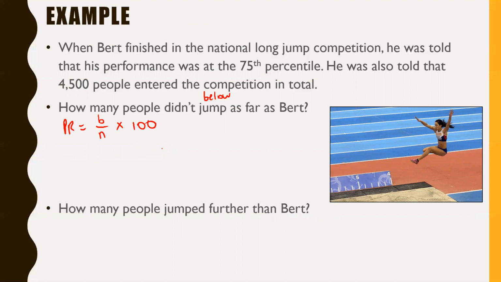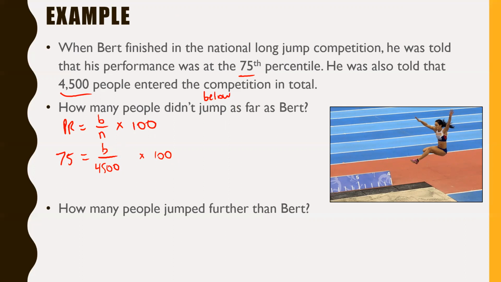Let's ask ourselves what we know here. Well, we know our percentile ranking is 75, okay? We also know that the number of people who entered the competition in total is 4,500. So let's just plug those into this equation. We know 75 equals B, that's what we're trying to find, the number of people below, divided by 4,500 times 100.